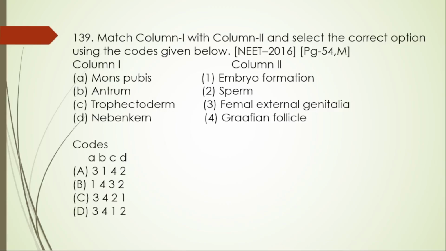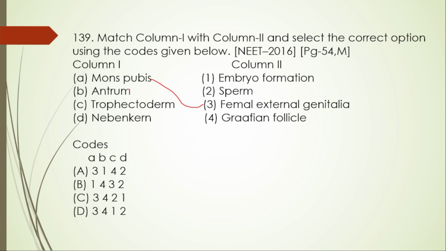The next question, that is 139. Match column 1 with column 2. Select the correct option. Here column 1 is given, mons pubis, which is with the female external genitalia, so 1 is 3.